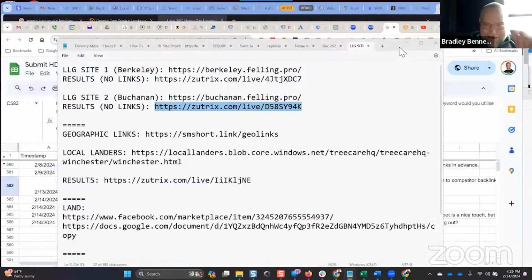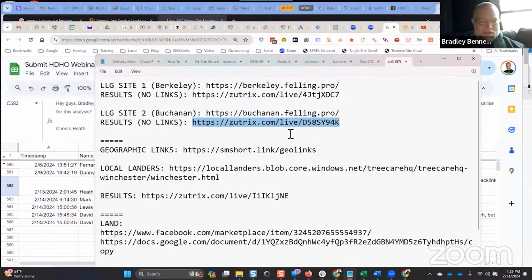If you guys remember, I was talking about this last week, but I was showing you two of the local site structures. This is getting back to Heath's question about optimizing one page, what I call topic or category optimization, so that it can rank for every search query. And here's an example of that. I showed two examples last week. These are both those projects again. This is certainly a low competition area, but it can demonstrate what I'm talking about.